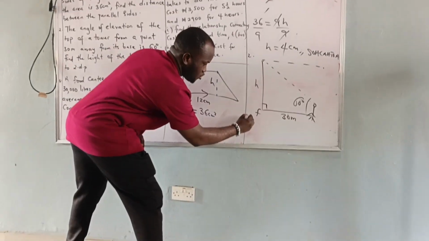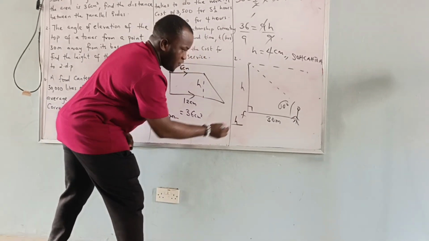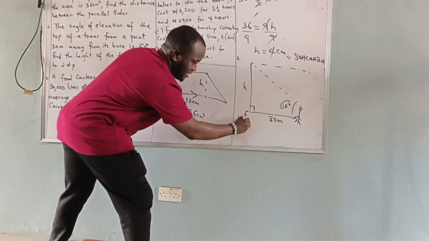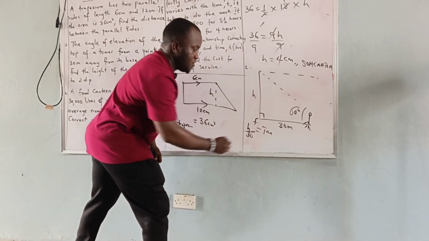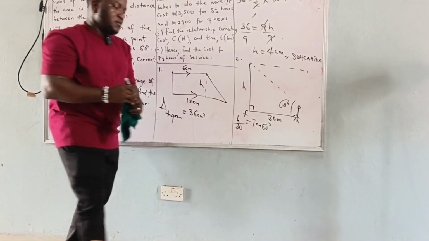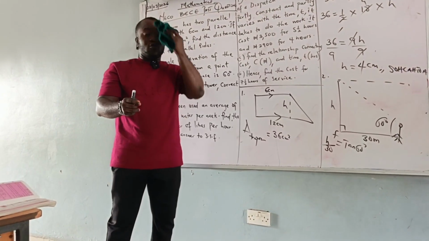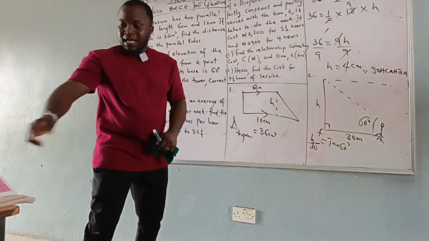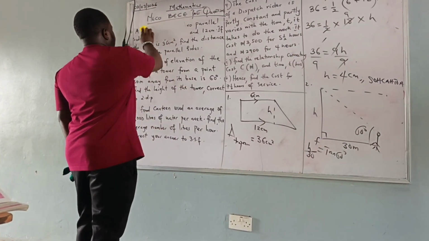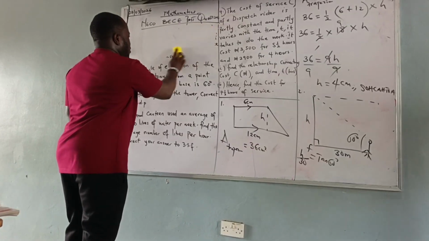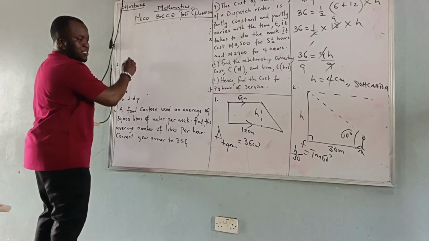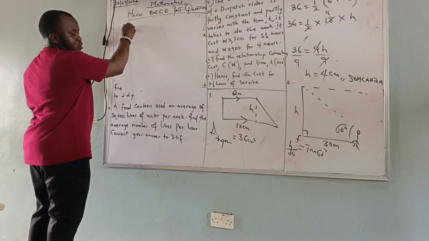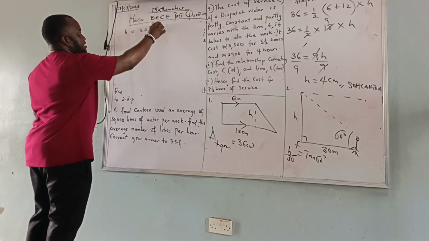So tan is equal to opposite, which is H, over adjacent, which is what? 30. Equals to tan what? Tan 60 degrees. Thank you. H over 30 equals to tan 60 degrees. Now, H over 30 is equal to tan 60. So if you cross multiply then we have H equals to 30 tan 60.